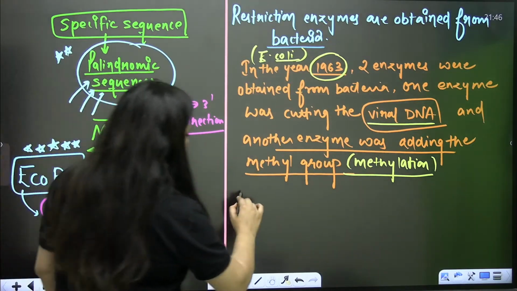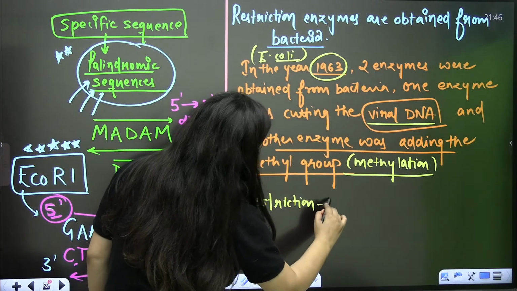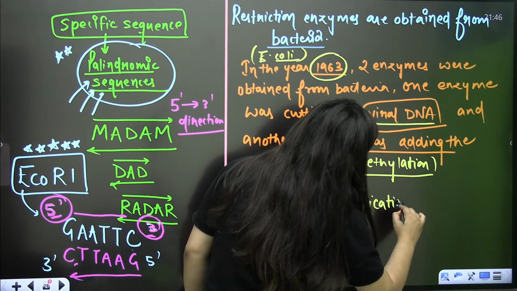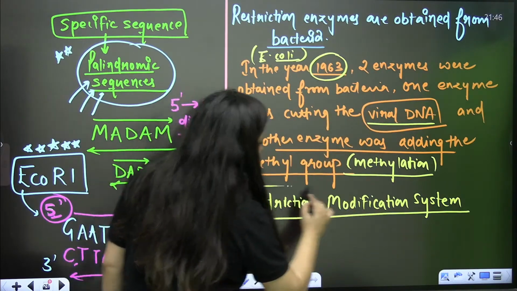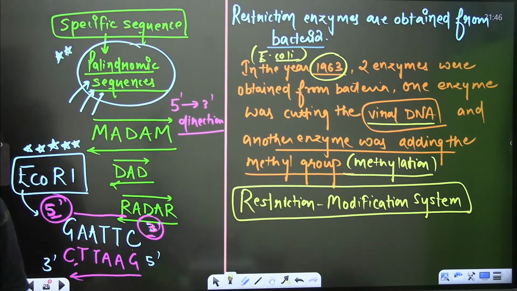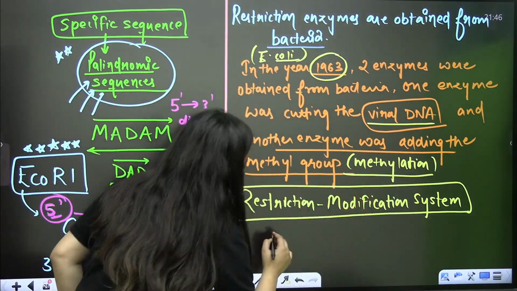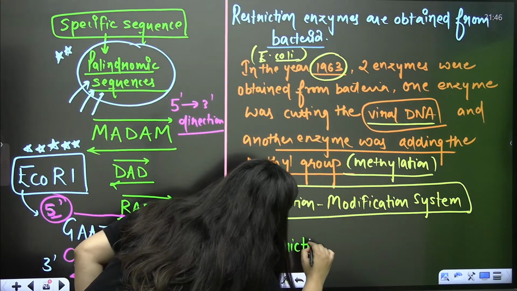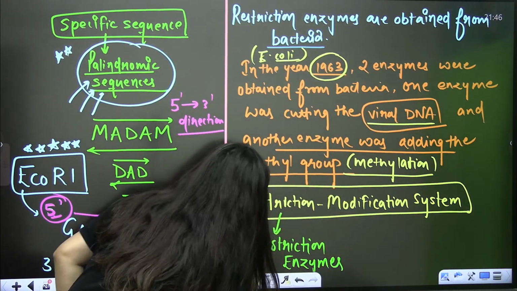In bacteria, we have one thing called the restriction modification system or restriction modification enzyme, whatever you want to say. There is no need to write down this part, but you should understand it. This system has two components.